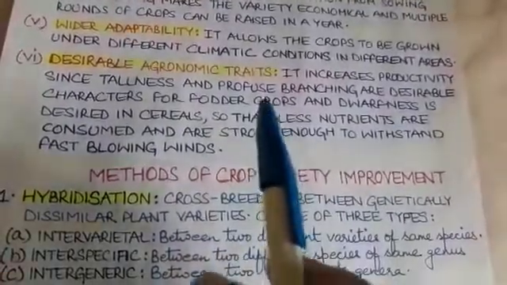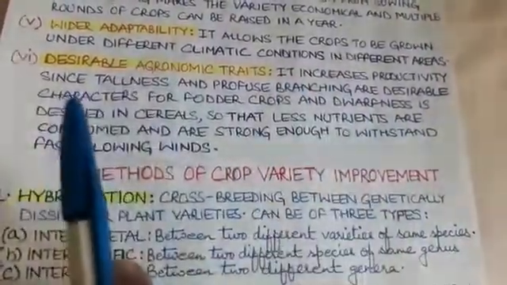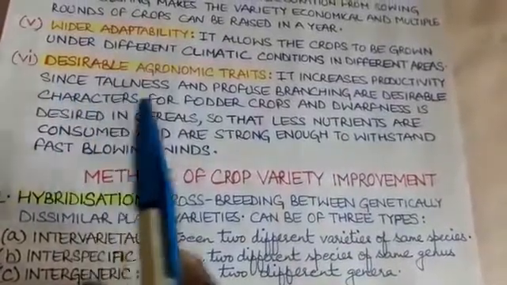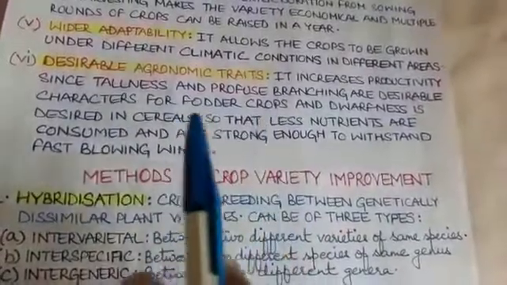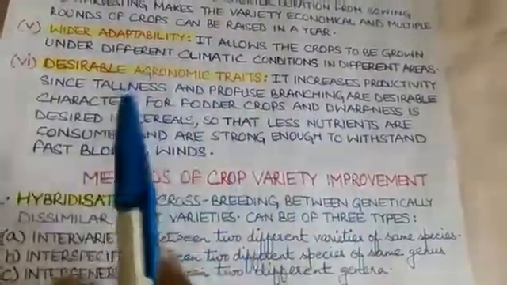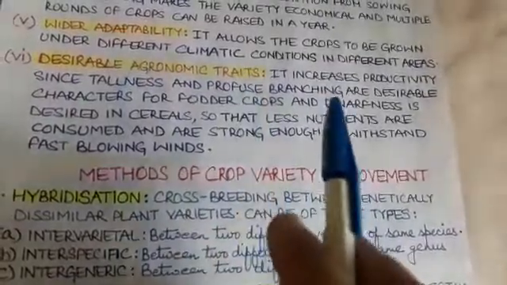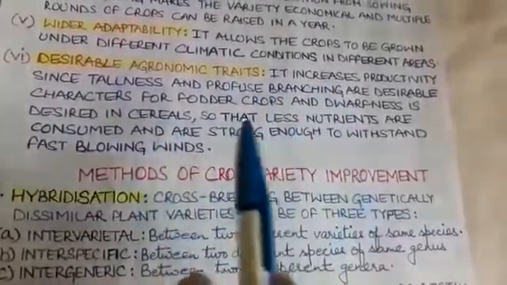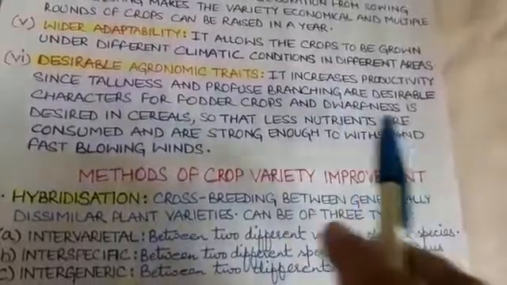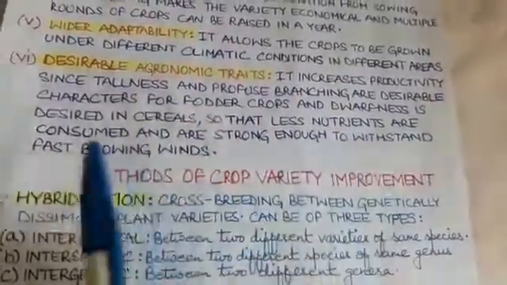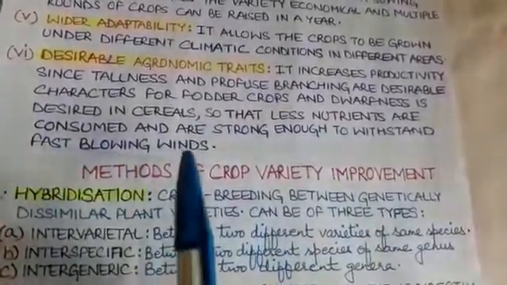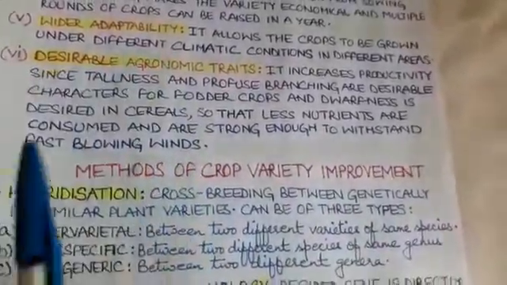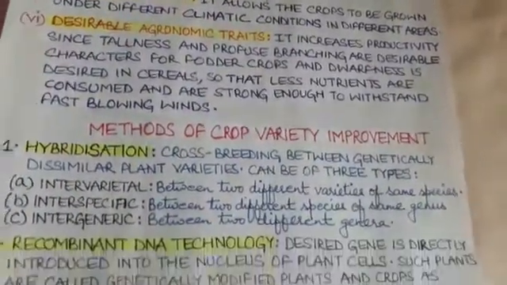And the sixth objective of crop variety improvement is desirable agronomic traits. Desirable agronomic traits means it increases productivity. How? Tallness and profuse branching are desirable characters for fodder crops. When we talk about fodder crops, there are two desirable characteristics. Number one, they should be tall and extensively branched, profusely branched. And when we talk about cereal crops, they should be short heighted. Dwarfness is desired, so that less nutrients are consumed by the cereals, and they can also withstand fast blowing winds without falling and without breaking the stems. So these are the objectives of crop variety improvement.